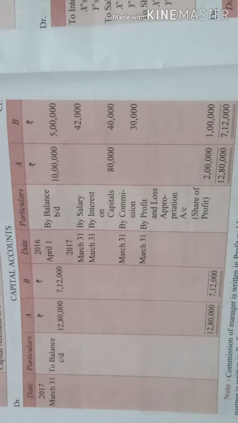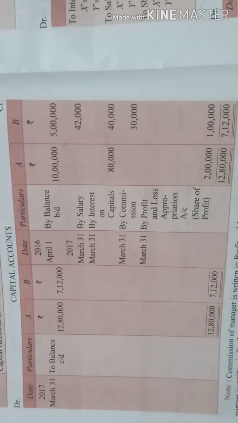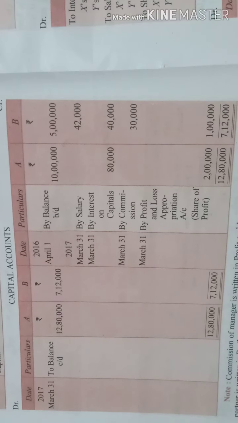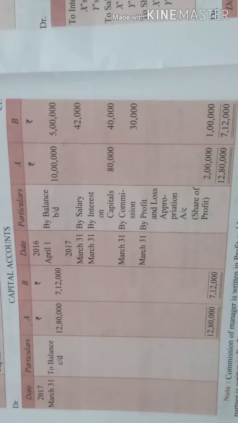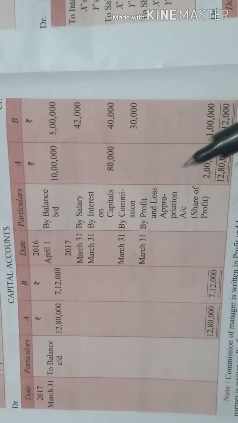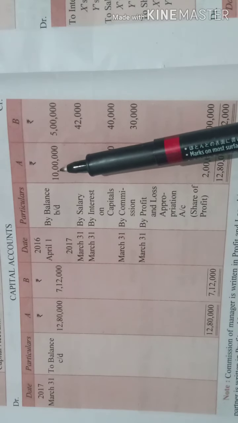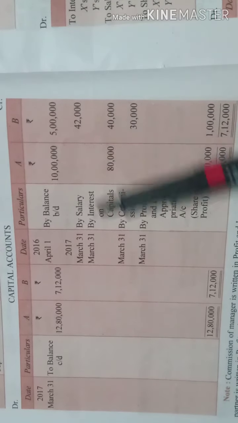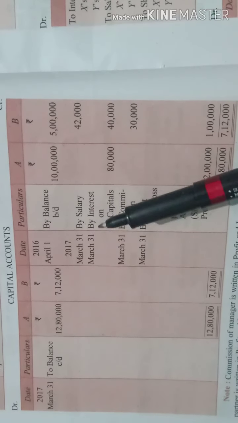When we prepare the fixed capital account, what is the case? We have already transferred the amount to the capital account, right? So we don't have any balance for the current account. There was only a balance for the capital account. Now what are we doing here? We are preparing only one account. So first and foremost, what do we have? We have balances of 10 lakh and 5 lakh as brought down balances.